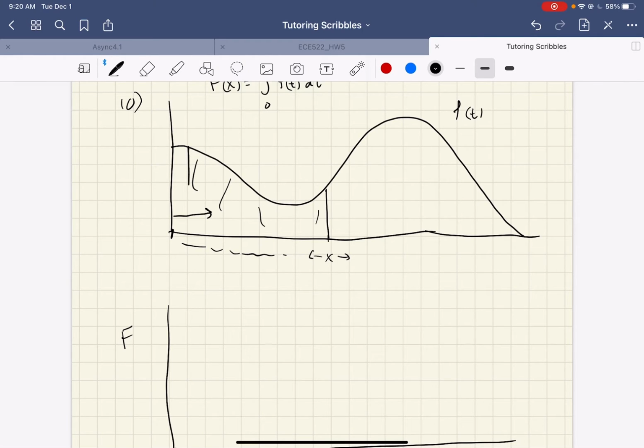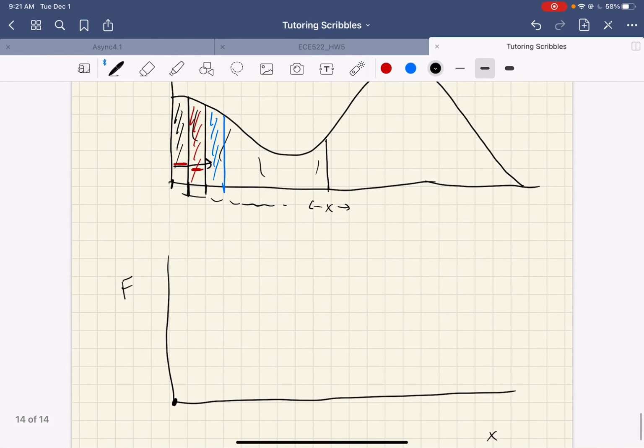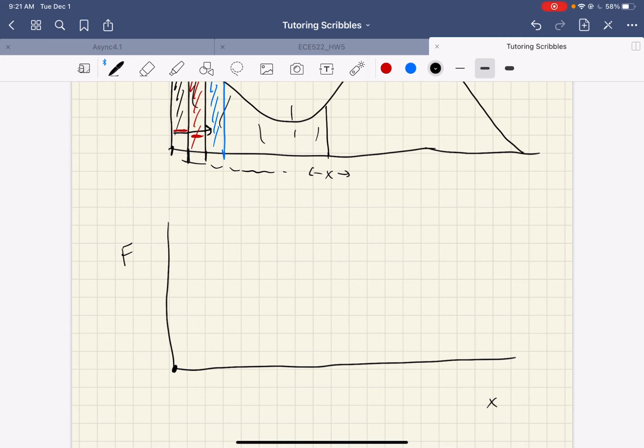The amount of area I get in this first unit, once I get to this first tick mark, versus this next tick mark, I have more area here compared to here, which means I gained more in my first unit compared to my second unit. But I'm still gaining. And then I can go to my next unit over. I'm still gaining, but again, this blue area is less than the red, which is less than the black. And those are telling me how much f is growing. So, okay, I need to grow, but I need to grow less and less until, let's see, until I get to about here. Curvy line.